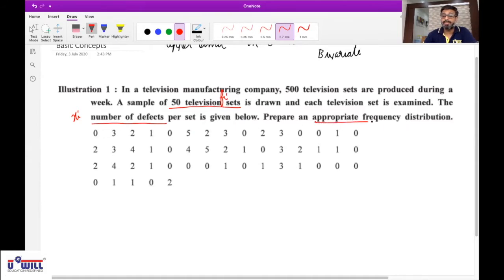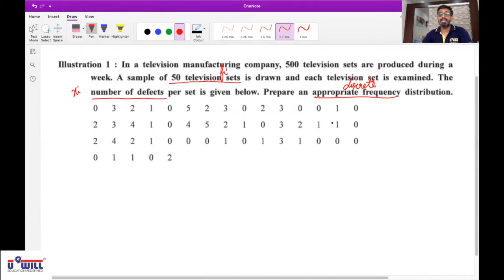Now, Kushi, is number of defect a discrete variable or a continuous variable? Continuous? Means it can be in decimals, 2.5 defect. No. It cannot be in decimals, no? So it is a discrete variable. Okay, simple trick I have given you yesterday. It cannot be in decimal means it's discrete. Got it? It has fixed values. It cannot be any value in a range. So it is a discrete variable. Because it's a discrete variable, which frequency distribution we will make? Discrete frequency distribution.